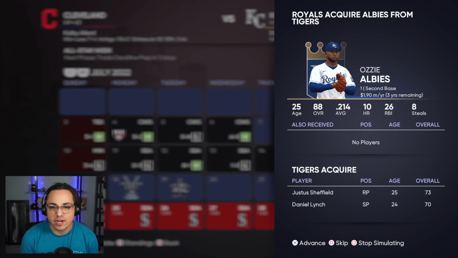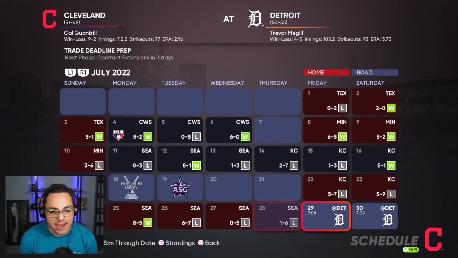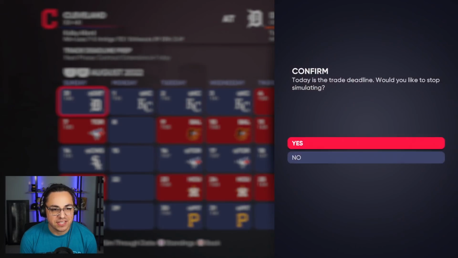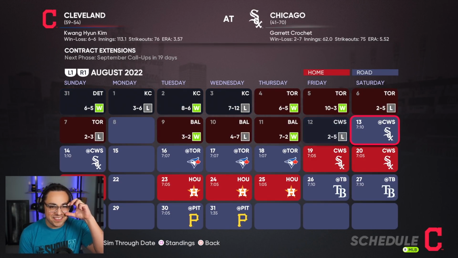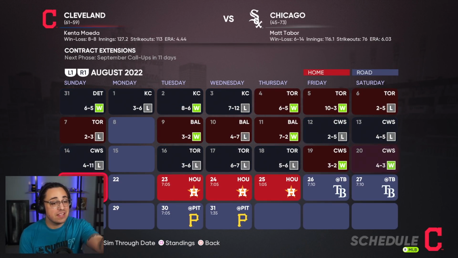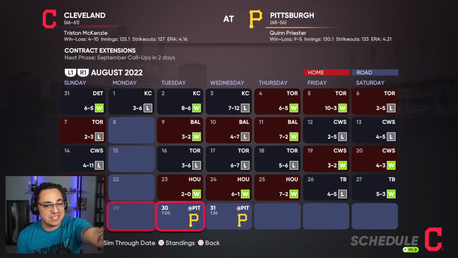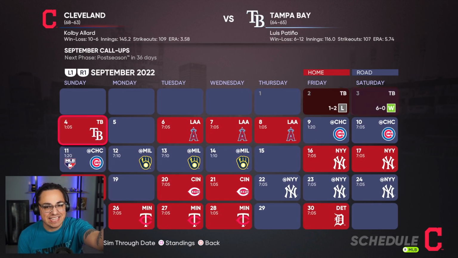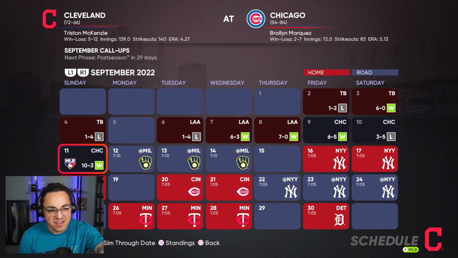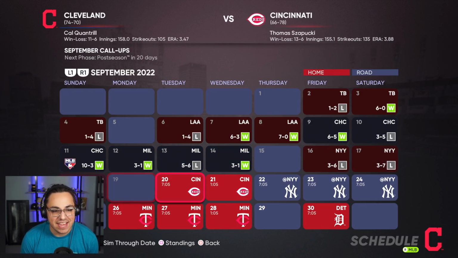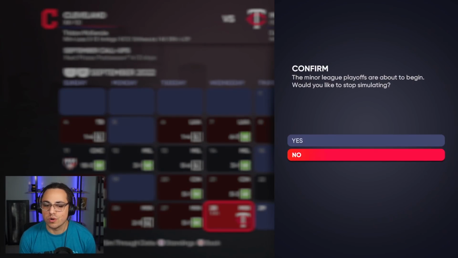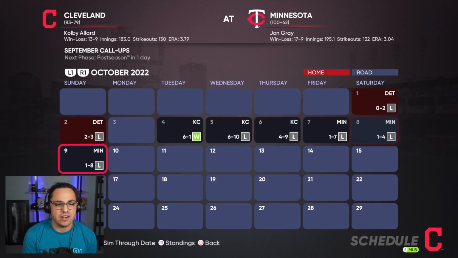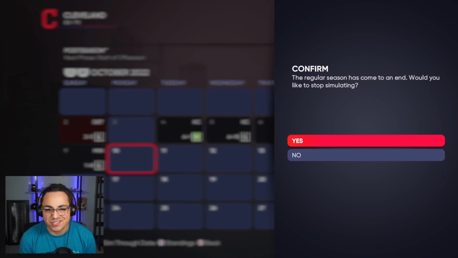All right, first big trade, we've got Albies getting traded to the Royals. Okay, not bad. And I feel like that's it. That was the only trade we're gonna see. What? That's wild. That's insane. So Cleveland, I thought we'd have a pretty good team here. Not ideal. It's not going great, but season's coming to an end, and we'll take a look and see who's our World Series winner, our Cy Young, our MVP, all that good stuff. So yeah, that's the season.